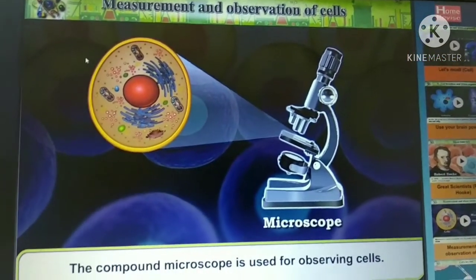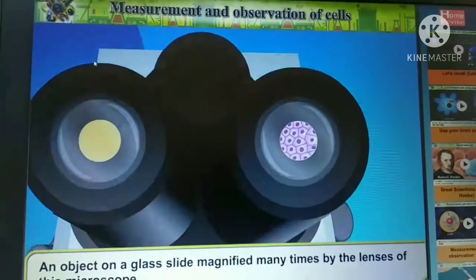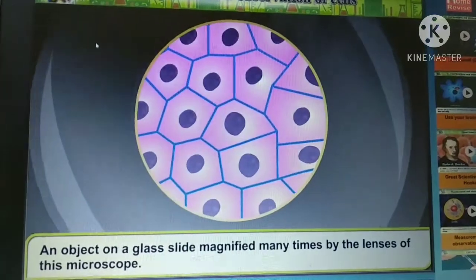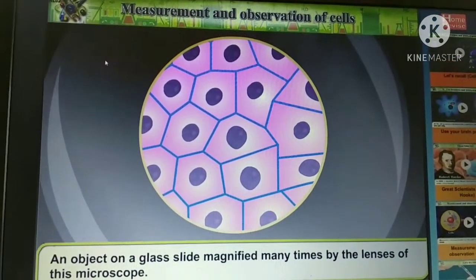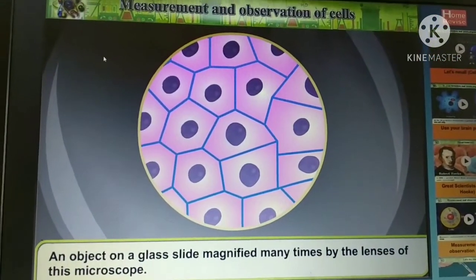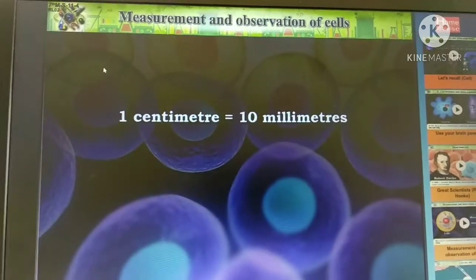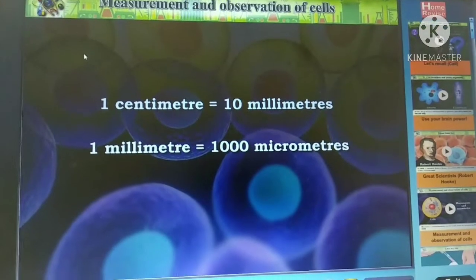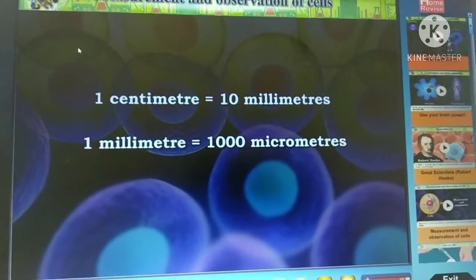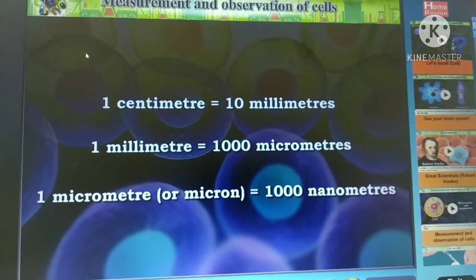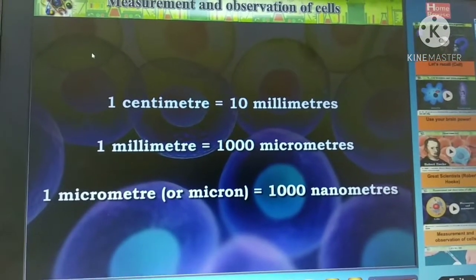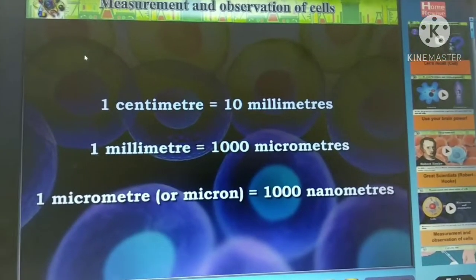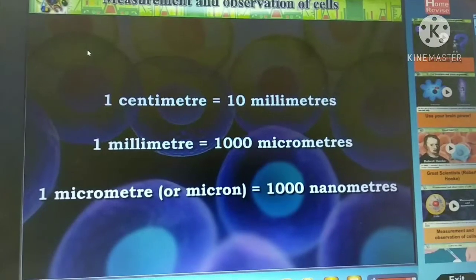The compound microscope is used for observing cells. An object on a glass slide is magnified many times by the lenses of this microscope. 1 centimeter is equal to 10 millimeter, 1 millimeter is equal to 1000 micrometer, 1 micrometer is equal to 1000 nanometer. See, again I repeat, 1 centimeter is equal to 10 millimeter.